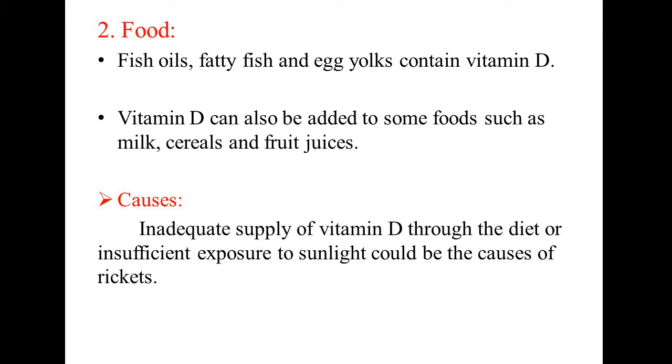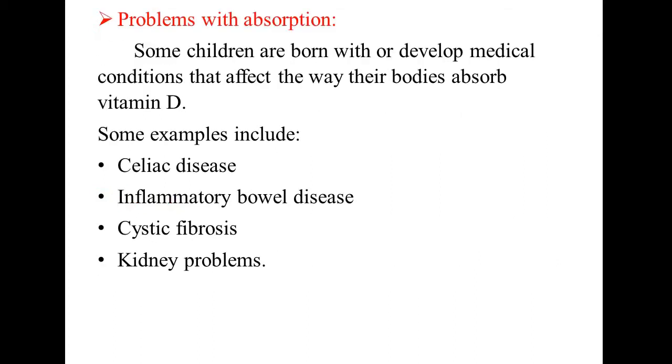Now we'll consider the next point, that is causes of rickets. Inadequate supply of vitamin D through diet or insufficient exposure to sunlight could be the causes of rickets. Now we'll consider the problems which are associated with absorption.